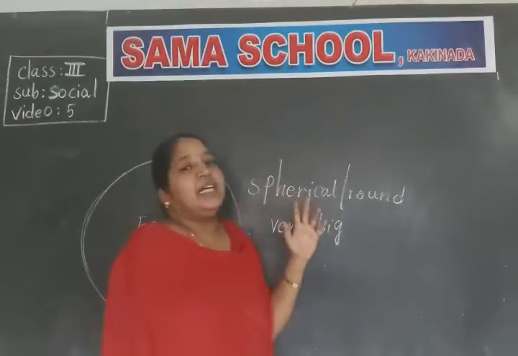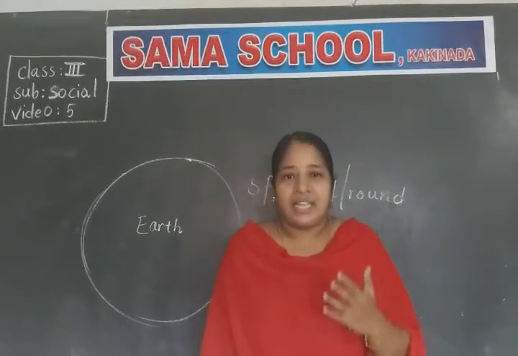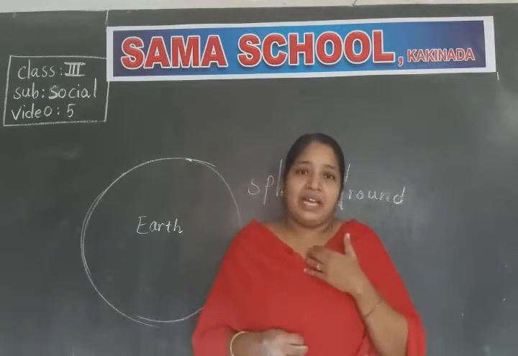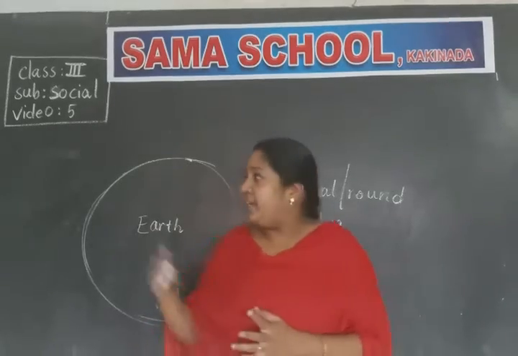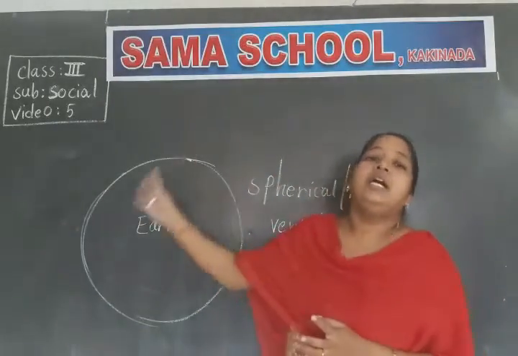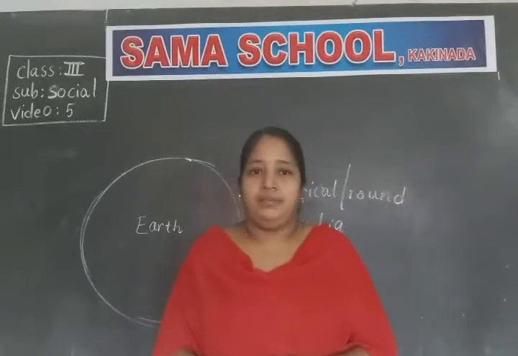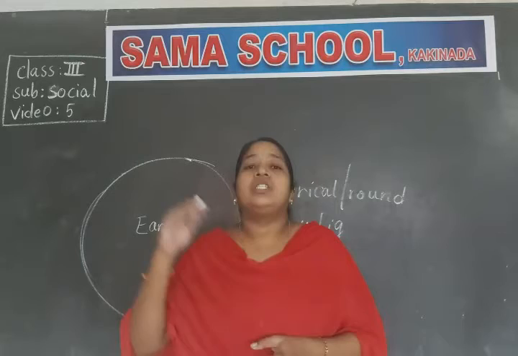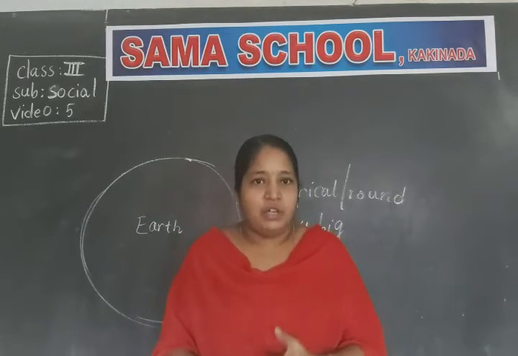So, to study the earth, that means what are the things present on the earth, why we are living only on the earth, to study all these things, and it is not possible to see the whole earth. So, some people, they made a model of the earth to study all these things. What are the things present on the earth?